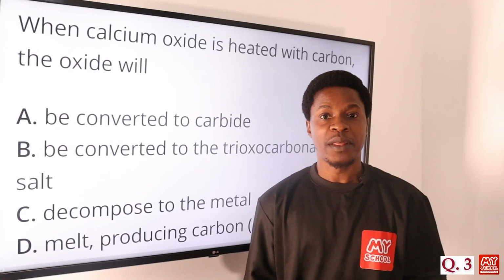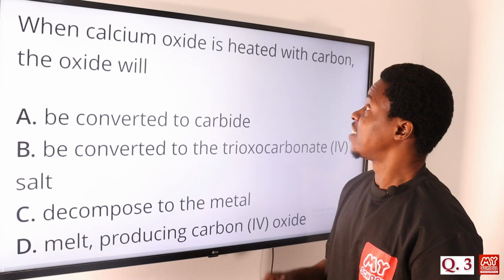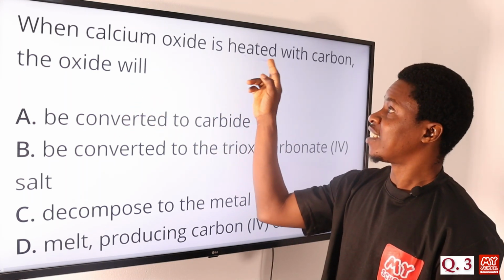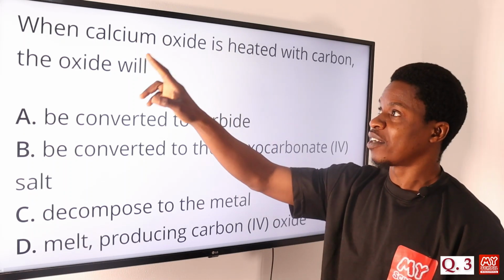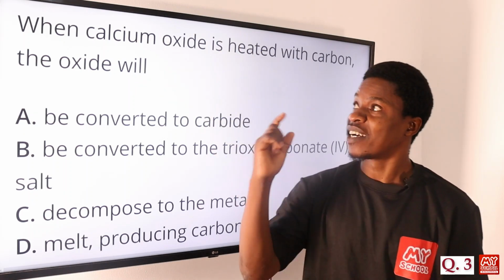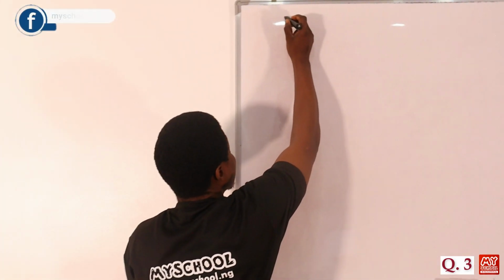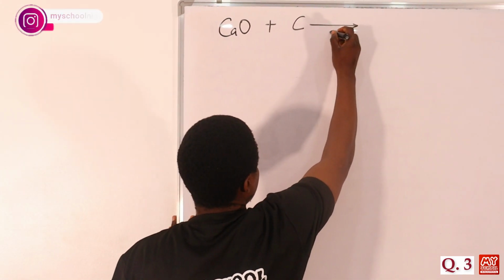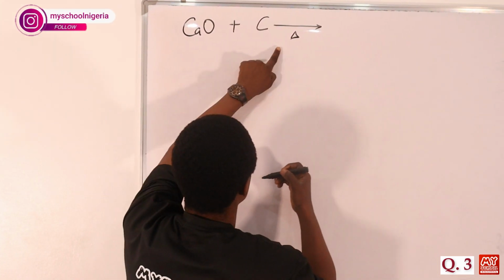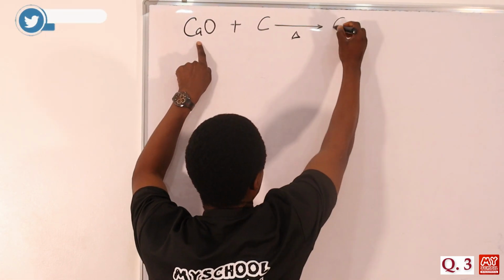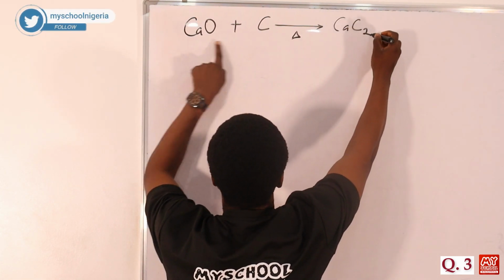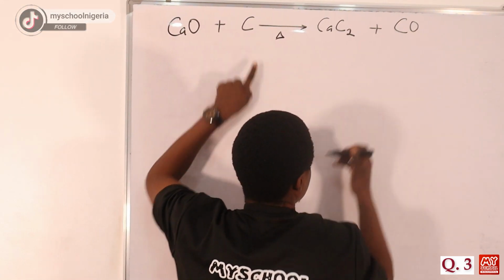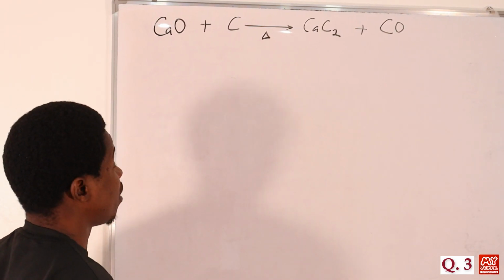Now let's move on to question number 3. When calcium oxide is heated with carbon, the oxide will be what? Don't forget there is a reaction here, there is heat that is applied to this. So let's look at the board and see what we can have. Let's write the reaction. Calcium oxide reacting with carbon, of course there should be heat, it is heated, so we are going to have calcium carbide formed, plus then we are going to have CO, of course, that's carbon 2 oxide, or carbon monoxide.